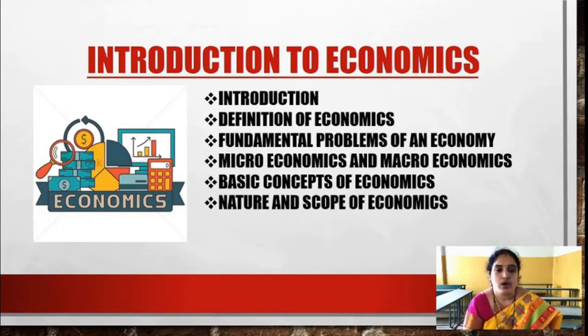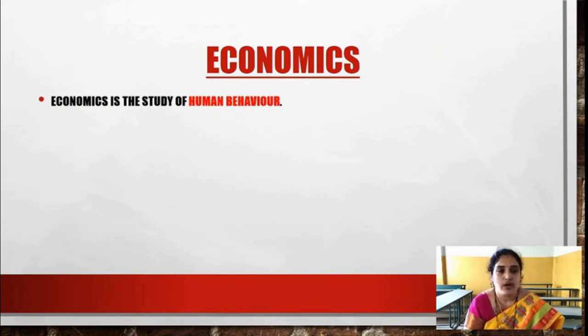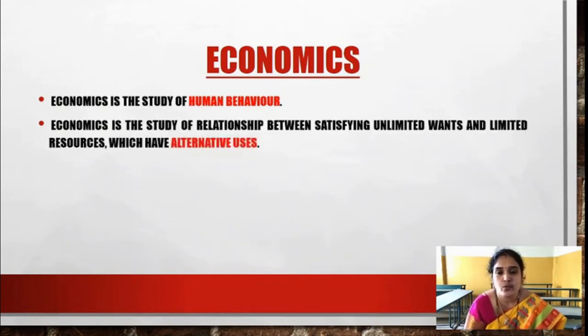Next, coming to economics, we have already discussed in our previous class what economics is. Economics is a study of human behavior. I have already explained this in the last class. Economics is a study of the relationship between satisfying unlimited wants and limited resources which have alternative uses. We know that our wants are unlimited and the resources to satisfy these wants are limited, so we have to take alternative uses of these resources.